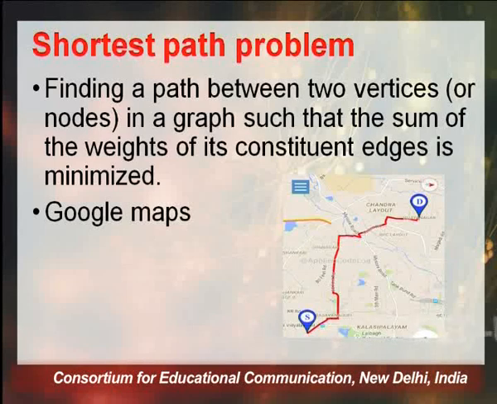Now, why am I focusing upon the weight of the edges being minimized? Because we are looking for the shortest path problem. Let's say we talk about Google Maps. So most of the time, what does this Google Map do? It actually gives you the shortest path from a particular point A to another point B, unless constrained by the traffic. Its first choice will be the shortest path.